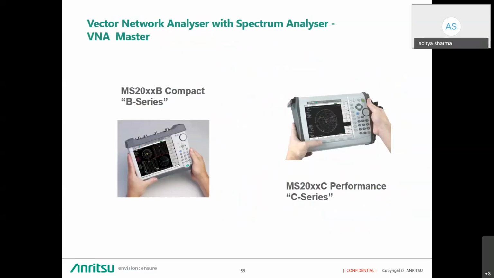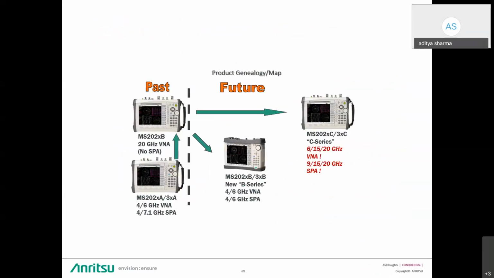Then Anritsu has handheld series, which are the B series and C series, which come with a spectrum analyzer or without a spectrum analyzer. If I talk about B series and C series, we do have different models, like we have 4 gigahertz, 6 gigahertz, then we have 9 gigahertz, 15 gigahertz, and 20 gigahertz.